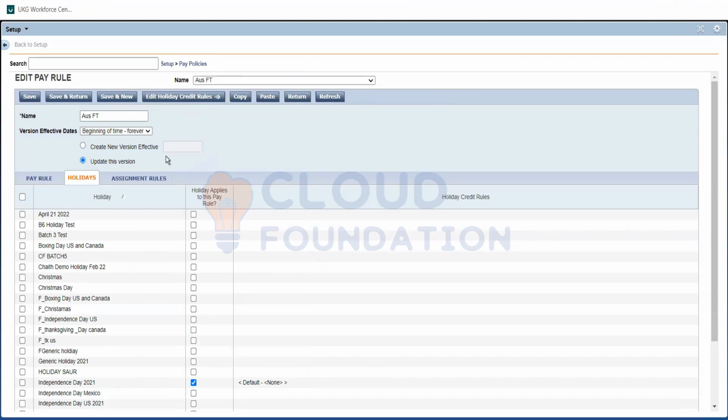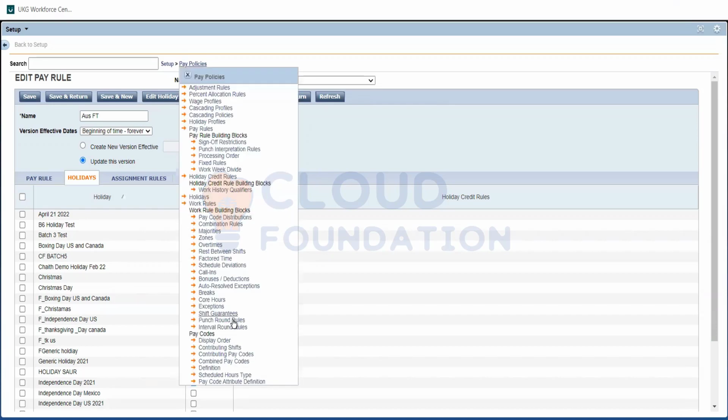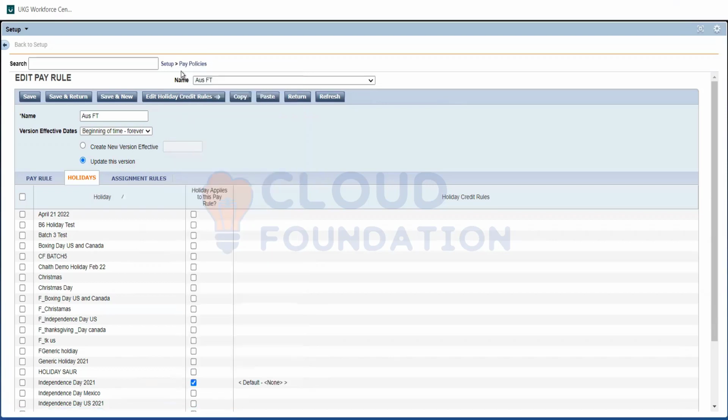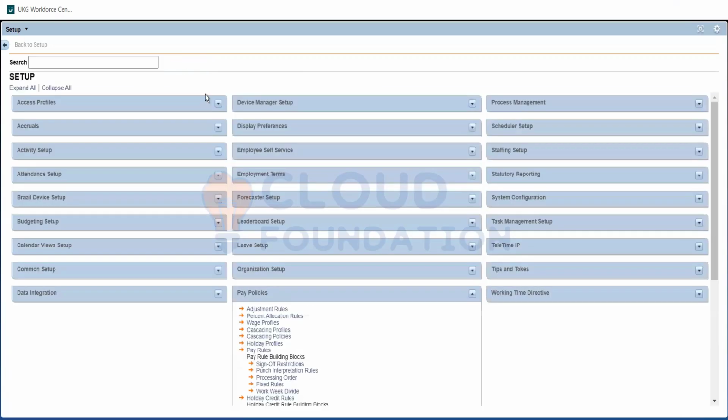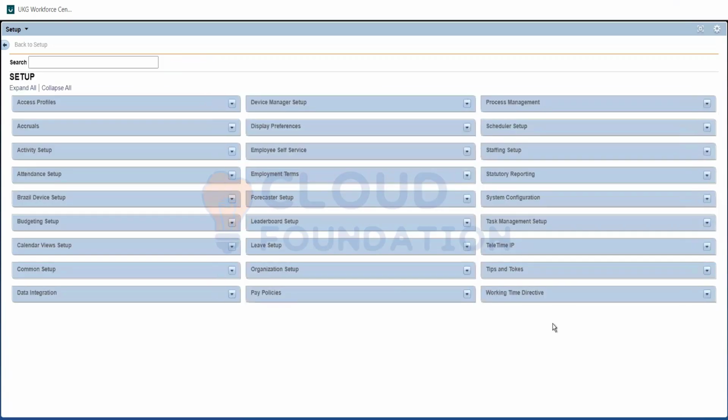So now I have given you an idea on the quotas and schedule deviation, and we have seen holidays and how they are mapped to the payroll. Now let me take you through some other items we set up. We'll stop the pay policies. Now let me take you through a few generic items, starting with scheduler setup.